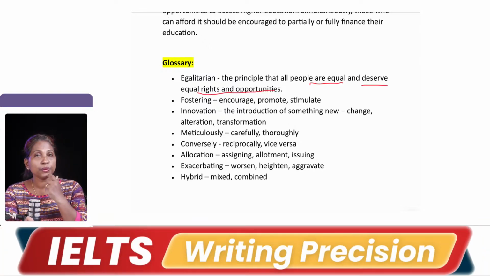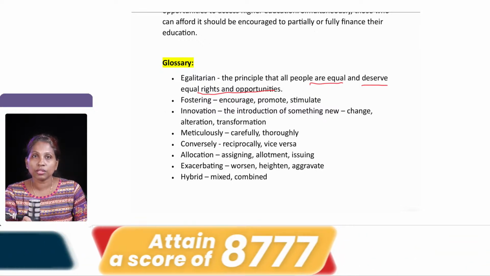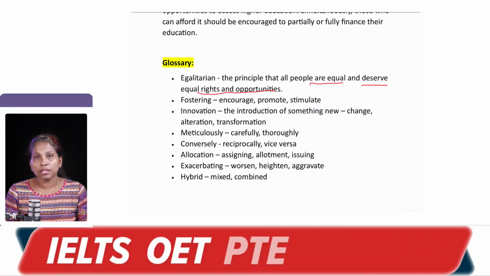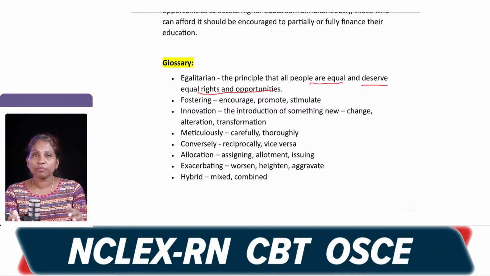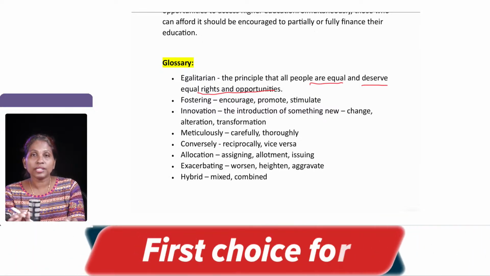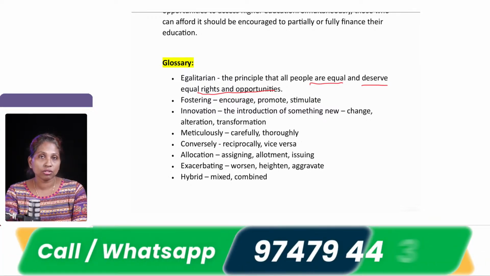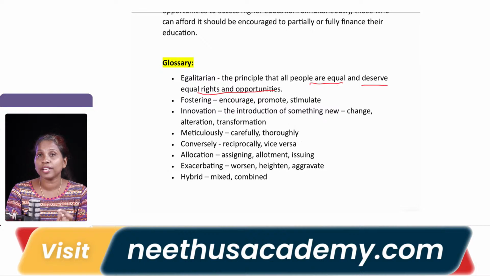Like I told you, a person who has money has the choice to take up whatever course they want. At the same time, a person who does not have that financial support is losing out on opportunity. So if the government is funding them, that equality comes into the picture. Both are getting the opportunity, right. So that is called an egalitarian approach or an egalitarian society. You can use that word when you are talking about something connected to equality amongst people, especially in the topic of education, right.